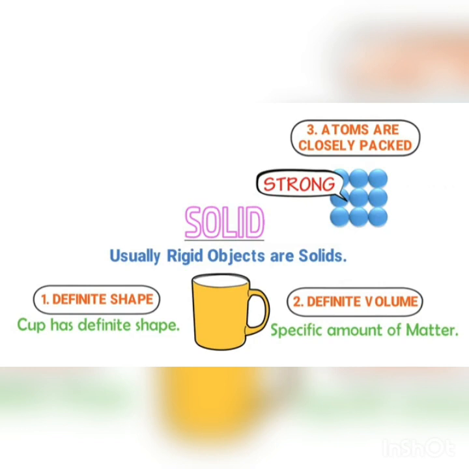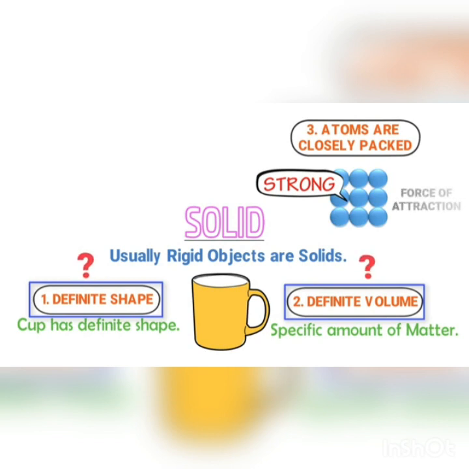If someone asks you why solids have definite shape and definite volume, your answer should be that there is a strong force of attraction between the molecules or atoms of solids. Due to this attractive force, solids get definite shape and definite volume.